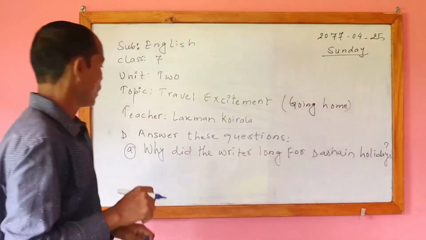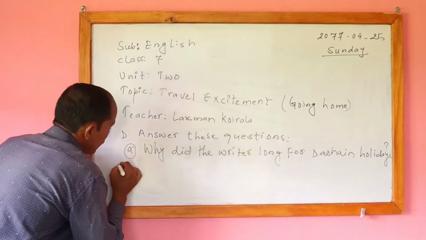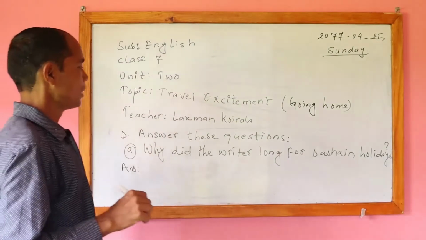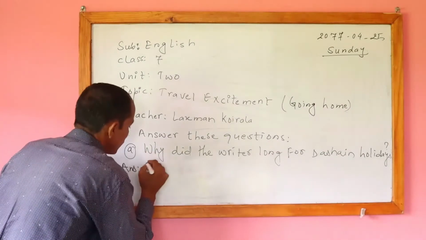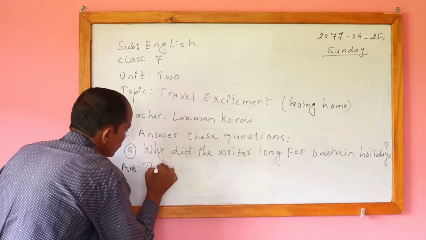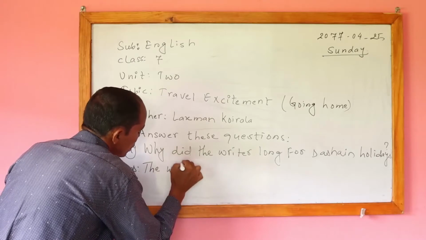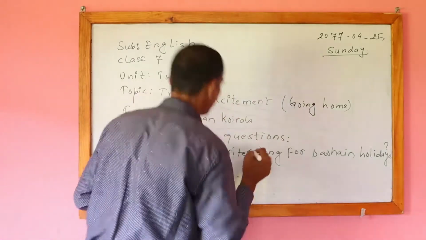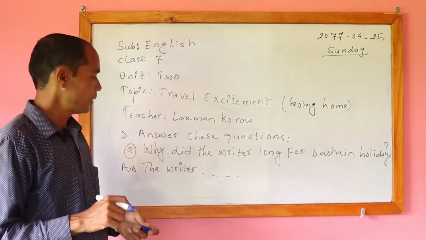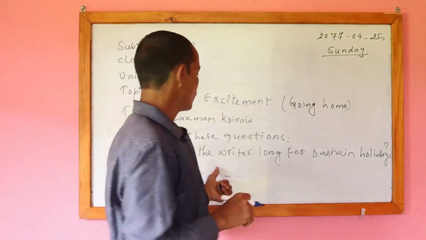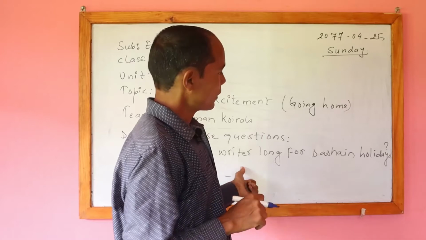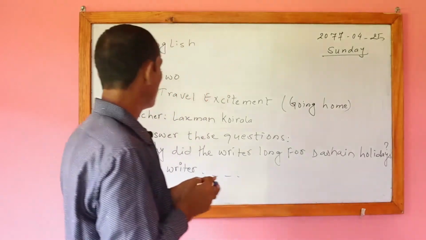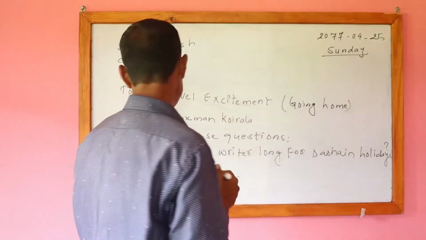Now while we write the answer, we have to write at the beginning: The writer waited a year for the summer holidays. Like this we can write the answer.